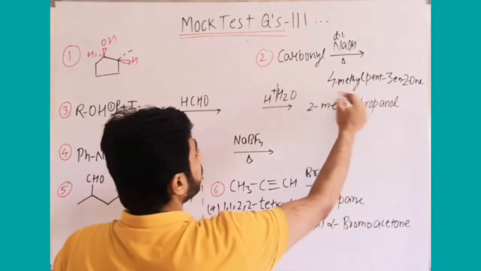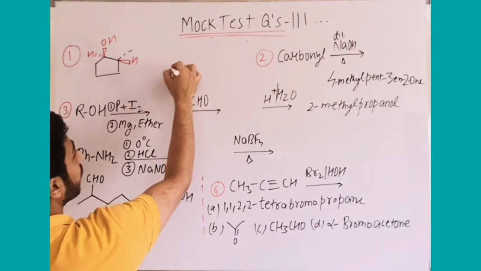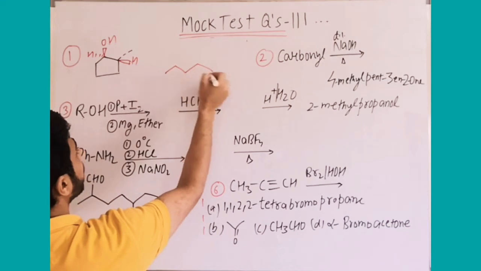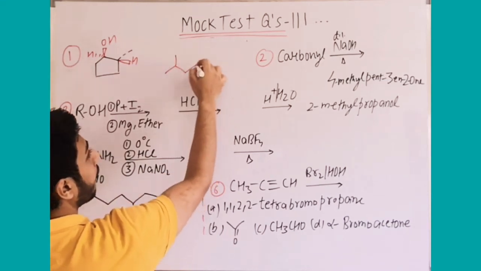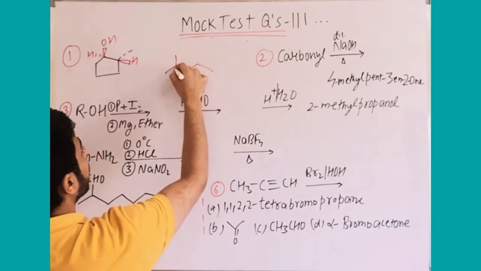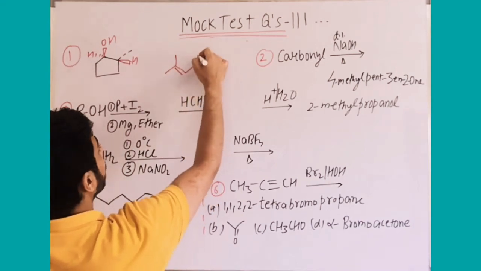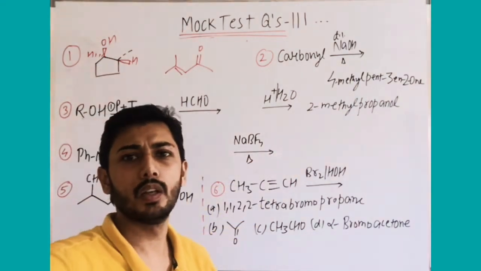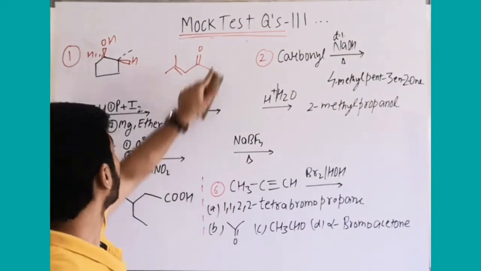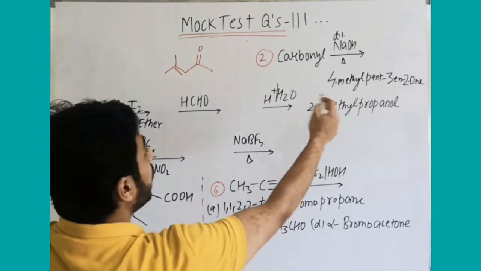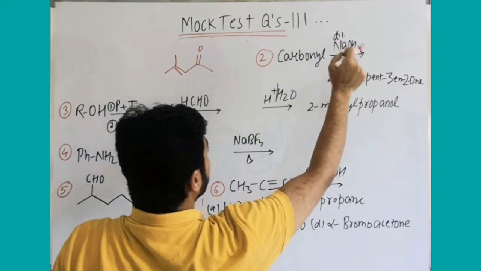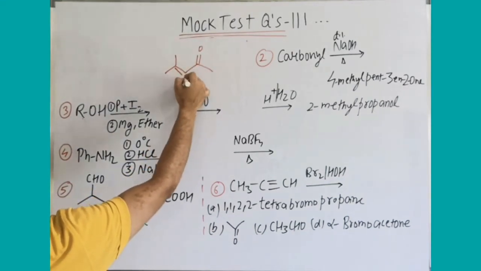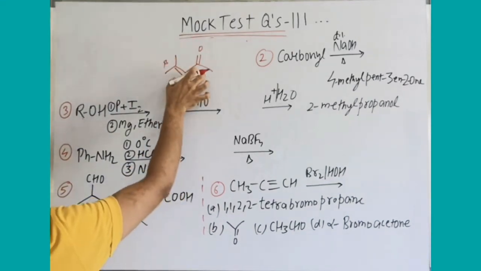Question number second, 4-methyl pent-3-en-2-one. Pent means 1, 2, 3, 4, 5. It is 4-methyl, so here I am mentioning 4-methyl, 3-ene and 2-one. They have given dilute NaOH, but we know without heating dehydration will not be possible, so I am mentioning heating here. Therefore you can see this is which reaction: carbonyl compound, dilute NaOH, heat. It is aldol condensation, and the product is alpha beta unsaturated. Now we know this is after dehydration.